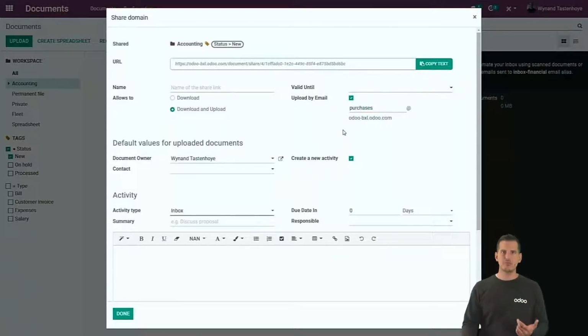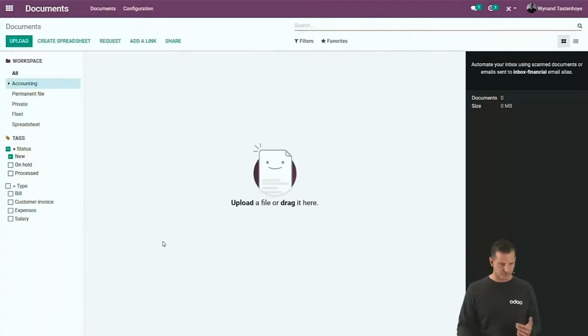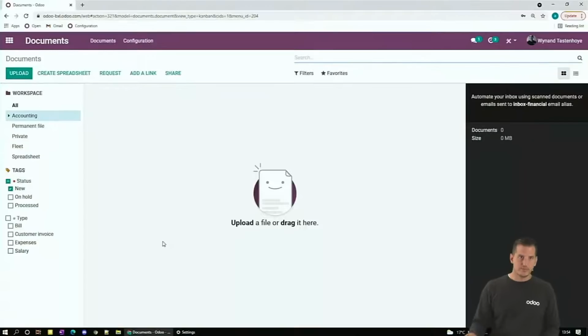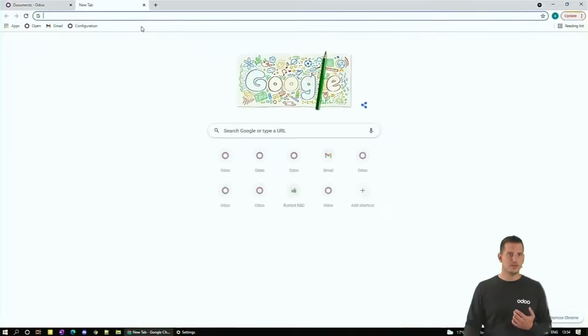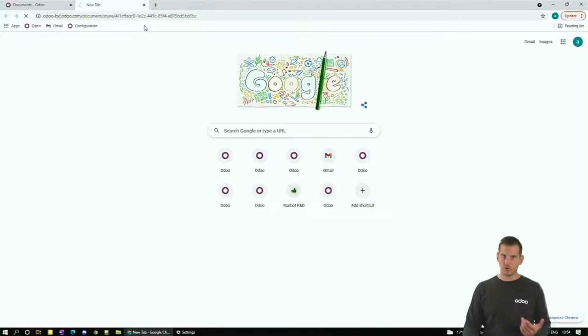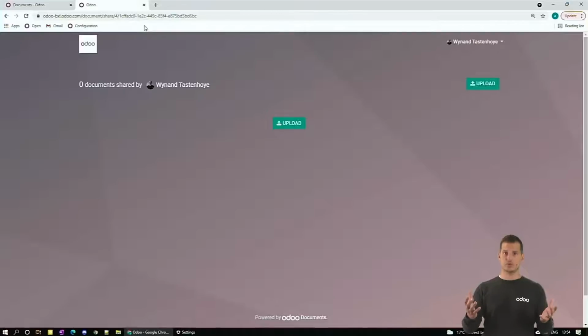Using uploading by email is great, but sometimes you're limited by the size of the email. So I prefer using shared links. We created an out-of-the-box link. You can copy it, and you can use it now and share it with your customer. So let's open it in another tab. You can just copy-paste the link, open it, and it will work out of the box. You can share it with your customer in order to upload these different documents in the database.